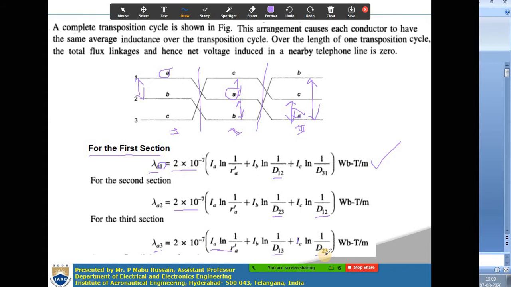Now, if you want total flux linkages or average flux linkage of this conductor A, then you can write the expression as lambda A1 plus lambda A2 plus lambda A3 by 3. So, you have to write the expression for average inductance.